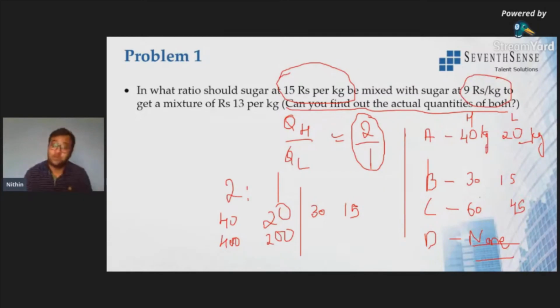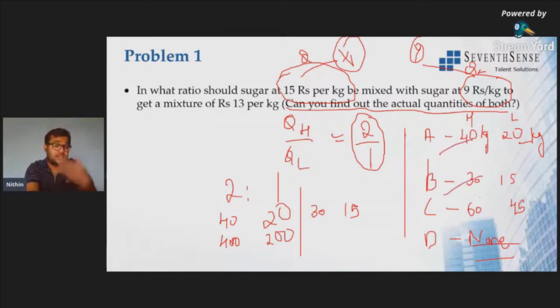Yes Shamit, super. Shamit has given the right answer. We are mixing the rice from consideration of price value. If they had given the quantity of higher price and quantity of lower price, with respect to this ratio I could take a part of it. Say the total quantity is X; I could take two parts of X from the higher price. With lower price, if it is Y, I am just taking one part of Y. So here it could be option A or option B.